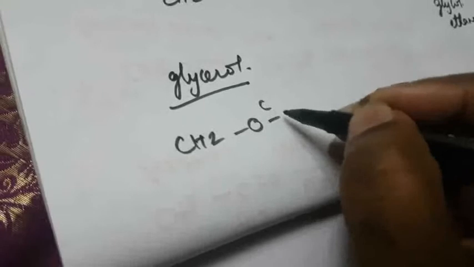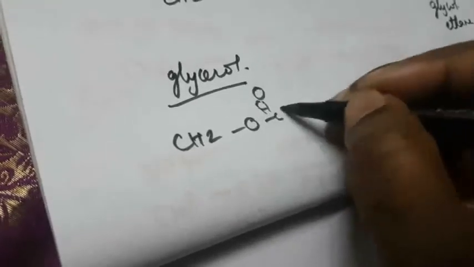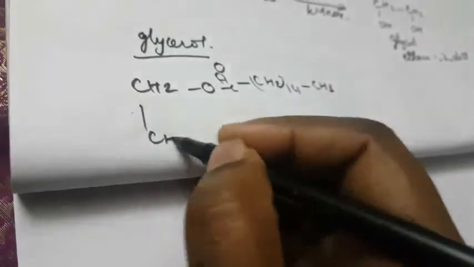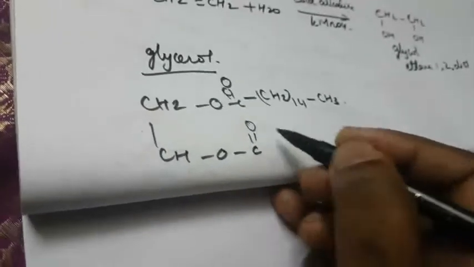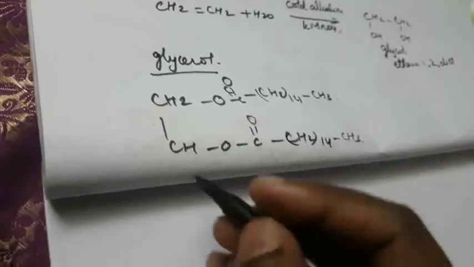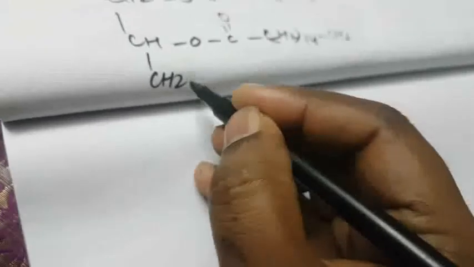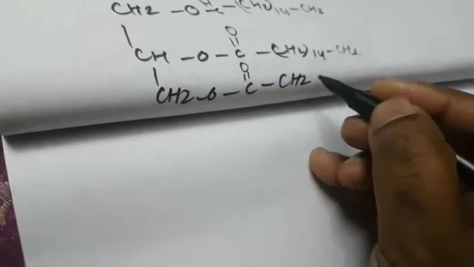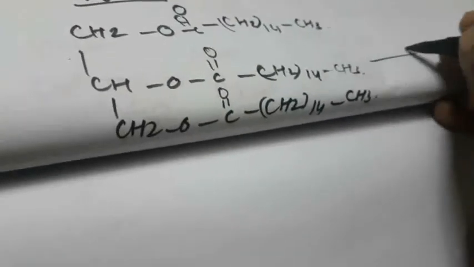CH2O, C double bond O, CH2 (15 times), CH3; then CHO, C double bond O, CH2 (15 times), CH3; then CH2O, C double bond O, CH2 (15 times), CH3, and it reacts with 3 molecules of NaOH.